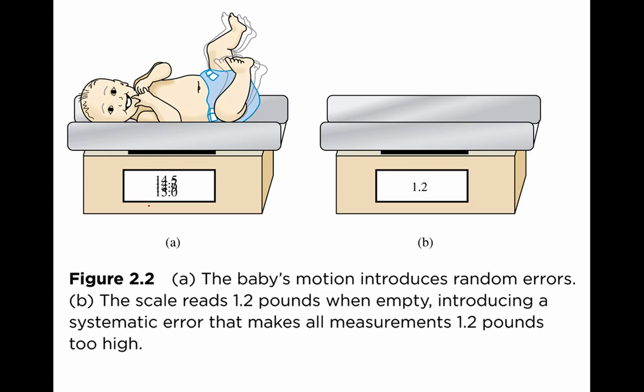This is very common, particularly when we're measuring something that's alive, like a human being. So if we're trying to measure this baby, the baby's going to be moving around a little bit. And as the baby moves around, as the baby even breathes, the scale is going to be changing its value just a little bit. So sometimes when we measure a kid, we're going to get a weight that's a little bit low. Sometimes we're going to get a weight that's a little bit high. Sometimes we're going to be right on target.